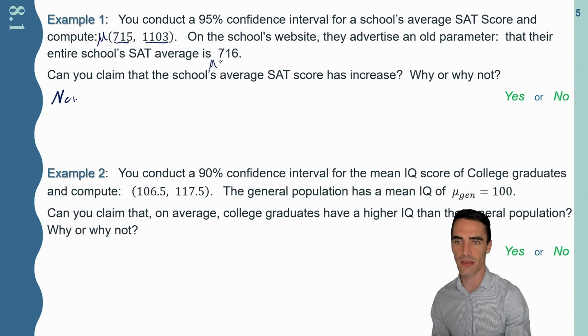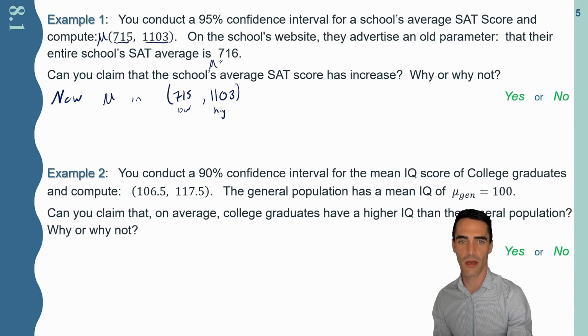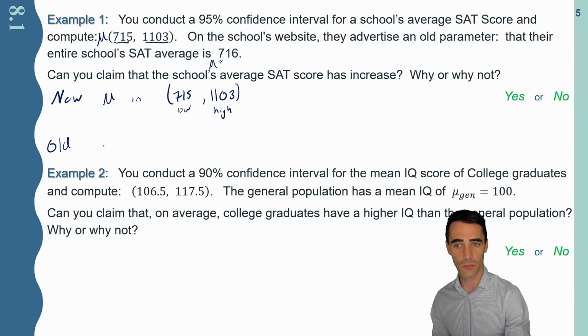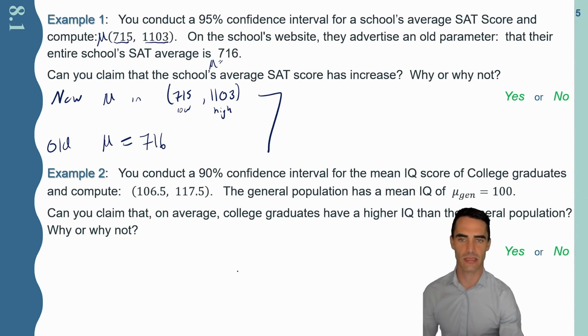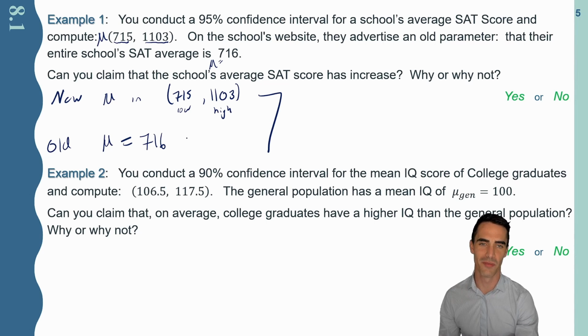Here's how I'll phrase it. The new SAT average is somewhere in this interval. On the low end, it could be 715. On the high end, it could be 1,103. The old mean, we know exactly what it was. Maybe they got everybody's score together, and we know it's 716. Here's where the problem comes into play. I'd like to claim that it's increased, and certainly it's possible that it's increased. If the average is 1,000, it's possible, but not guaranteed. In fact, look at this.